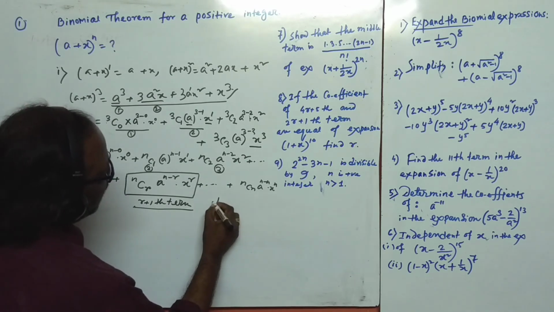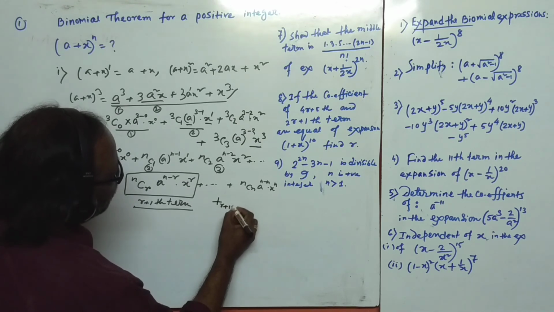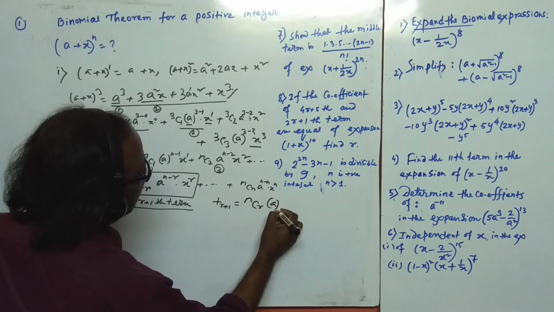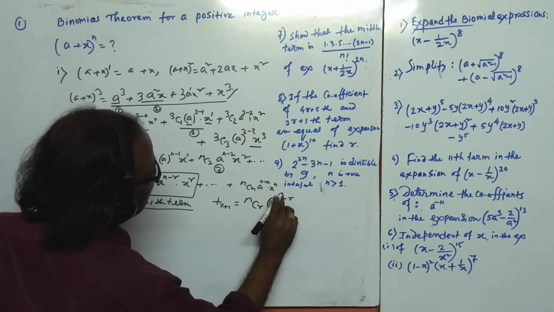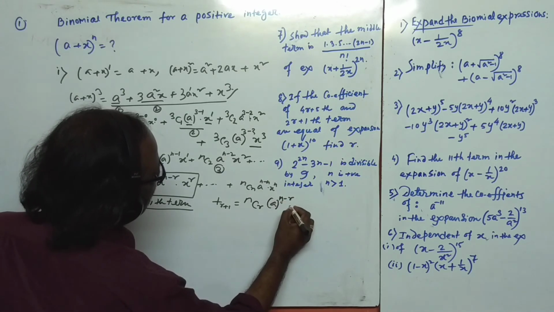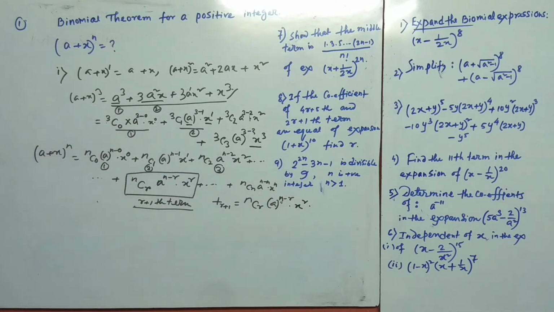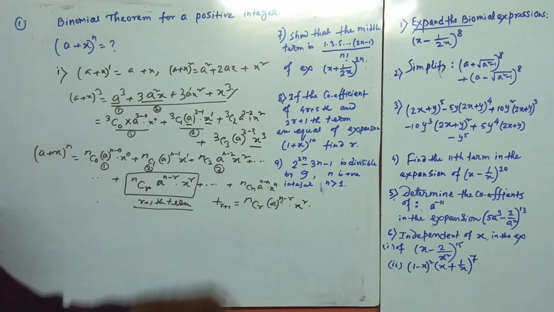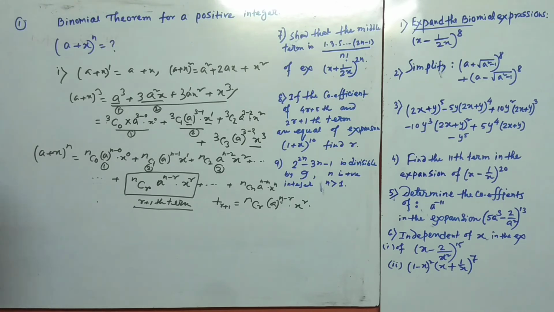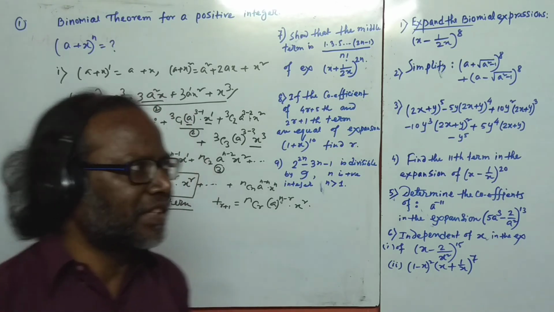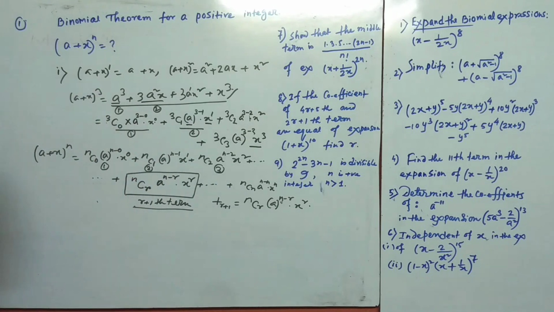So we can write here T(r+1) is equal to nCr a to the power n minus r and x to the power r. We always use this formula to find the coefficient of x to the power 20, and the general term, this is the (r + 1)th term, free from x. That's all. Use this formula always.